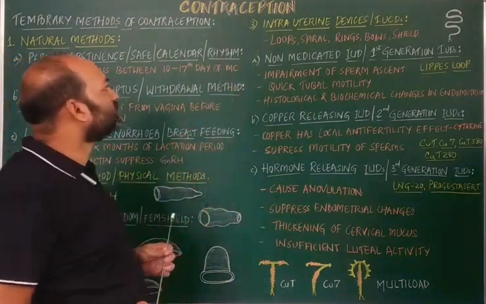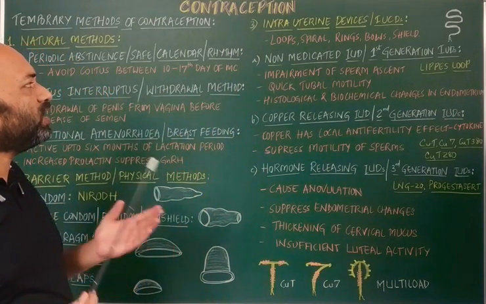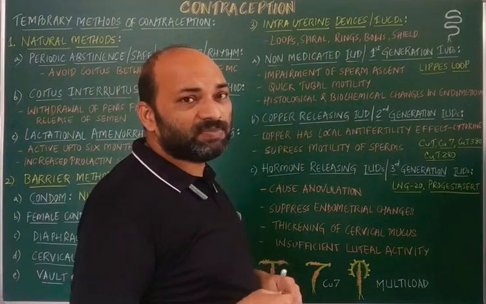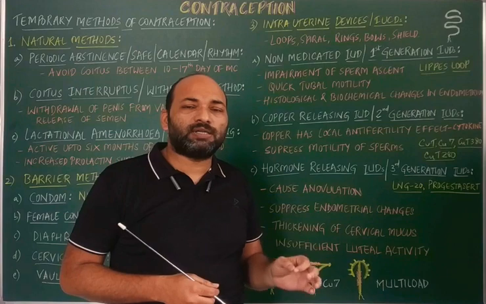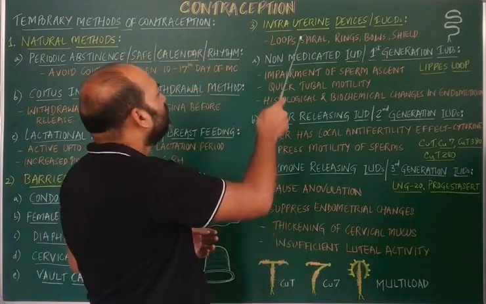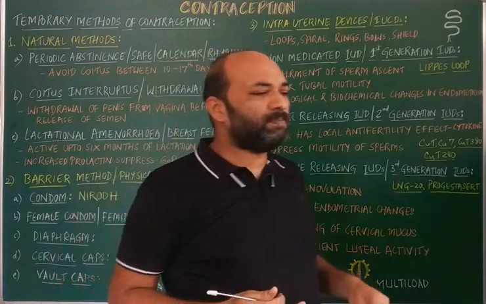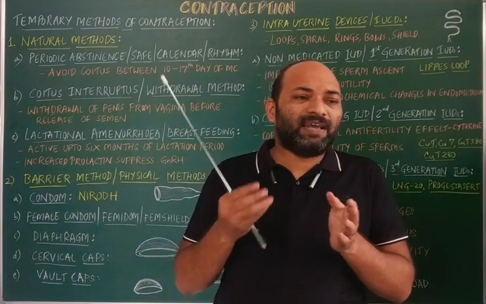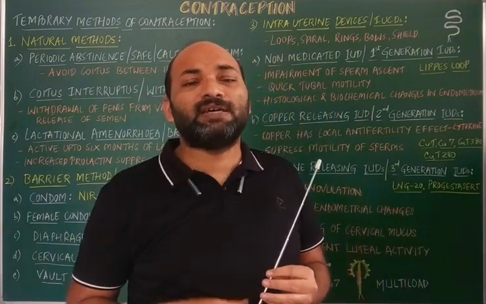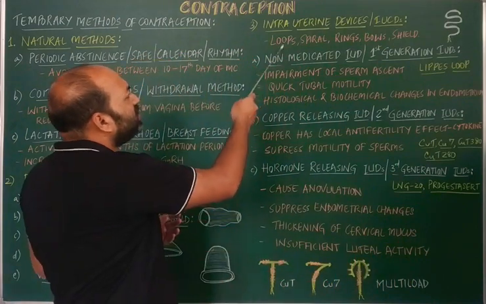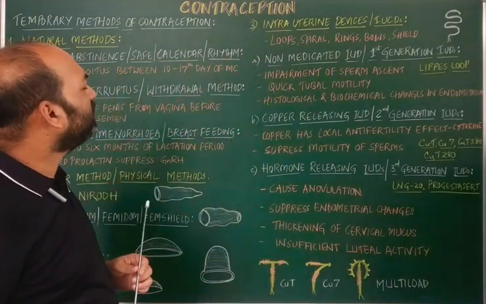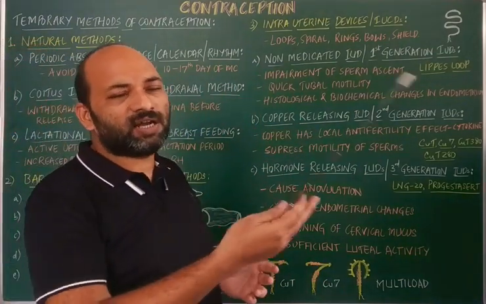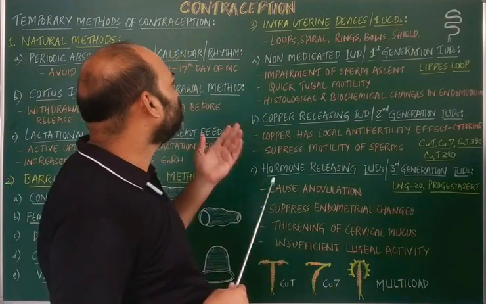And the third one is called intrauterine devices or IUDs, or they may even be called IUCDs, meaning intrauterine contraceptive devices. Intrauterine devices may be made of plastic, or even of stainless steel, and they are impregnated with barium sulfate. There are different shapes of IUDs: loop shape, spiral, rings, bows, as well as shields.